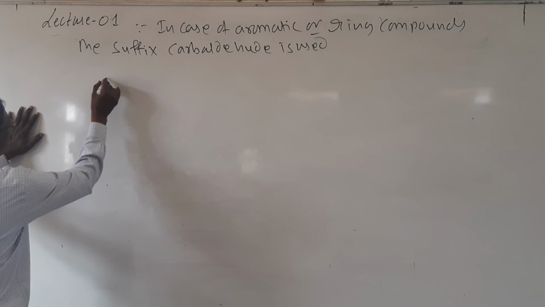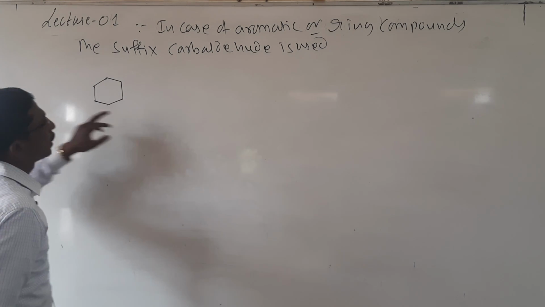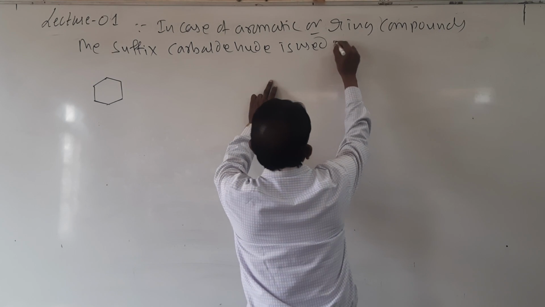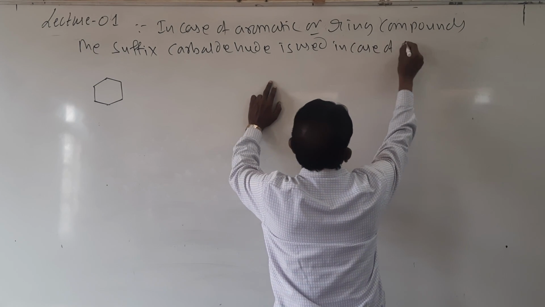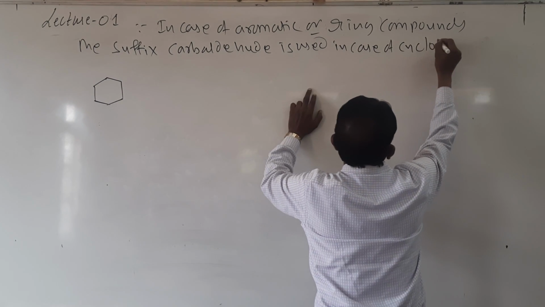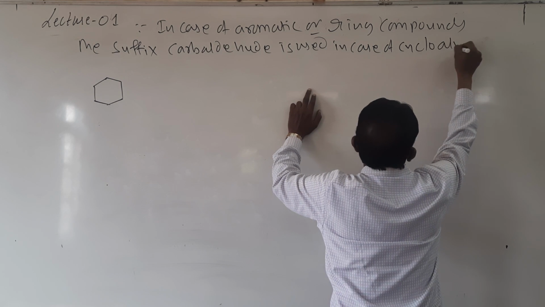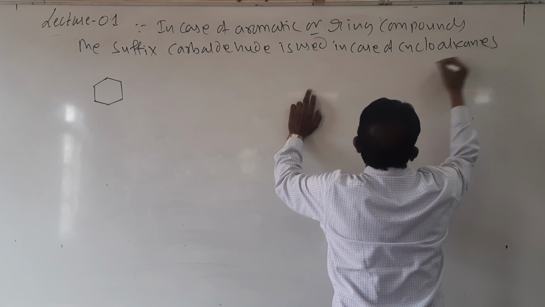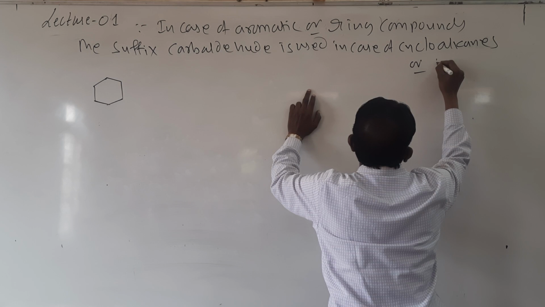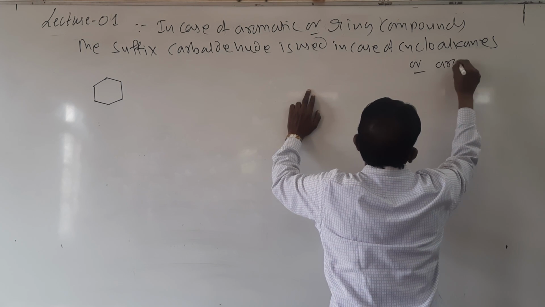I will show here. The suffix carbaldehyde is used in case of cycloalkanes or in case of aromatic compounds.